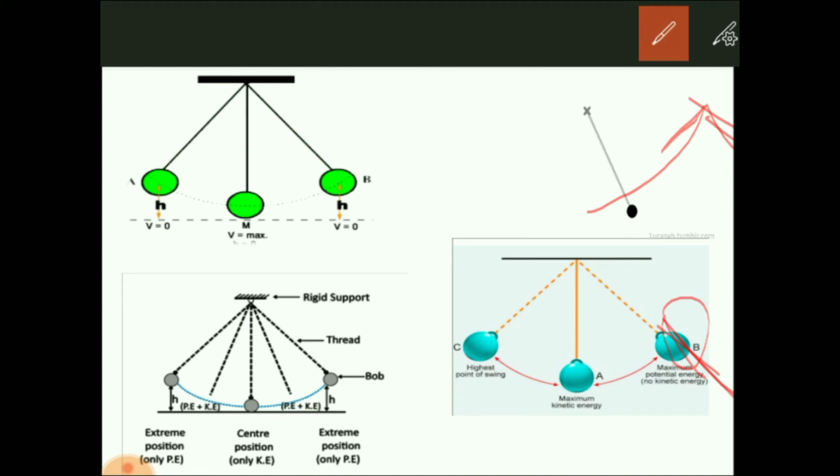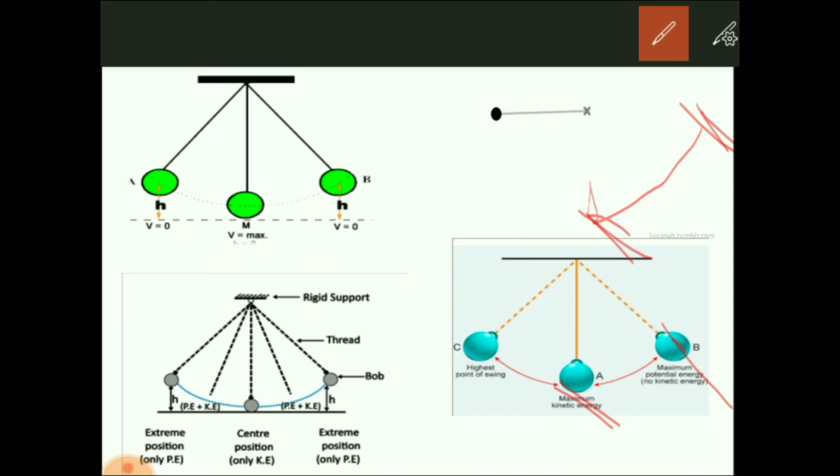Now what can we learn from here? We can learn, when the body is going up, its kinetic energy gets converted into potential energy. Okay, again now reverse happens. Now the pendulum starts falling down from here. When the pendulum falls, at this point the kinetic energy is 0. At this point the kinetic energy is maximum.